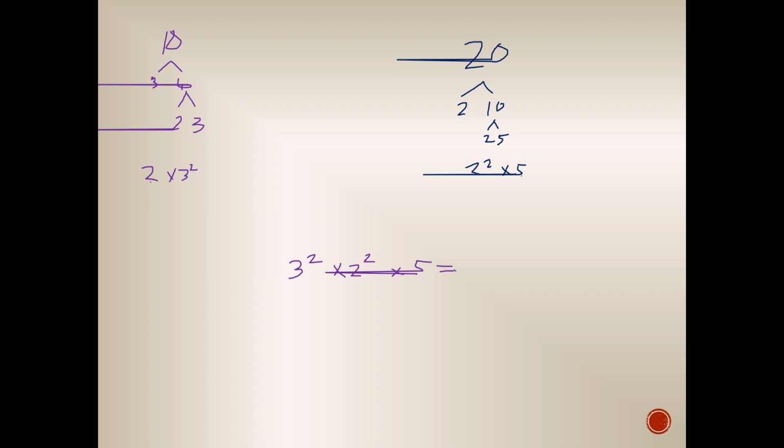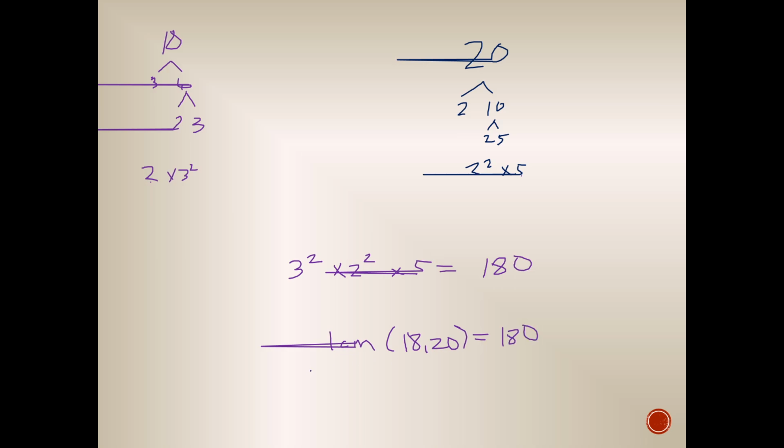So, what is 3 squared times 2 squared times 5? So, 3 squared, that is 9. 9 times 2 squared, that is 4. So, 9 times 4, that is 36. Okay? Tama ba? And 36 times 5, that is equal to 180. So, therefore, the LCM of 18 and 20 is 180.